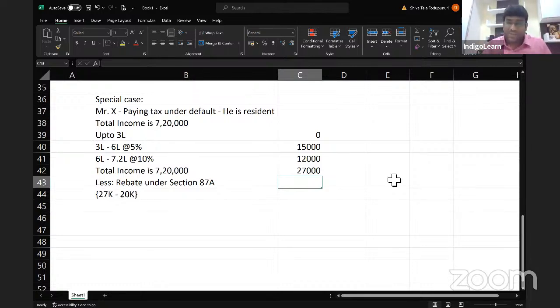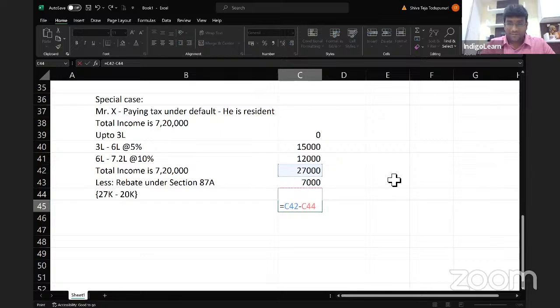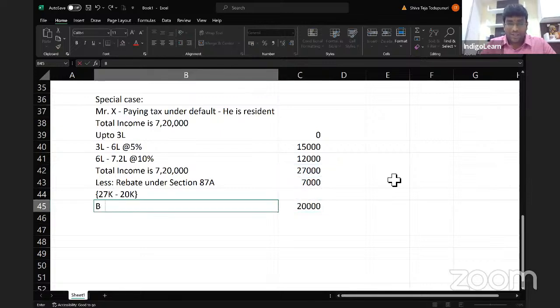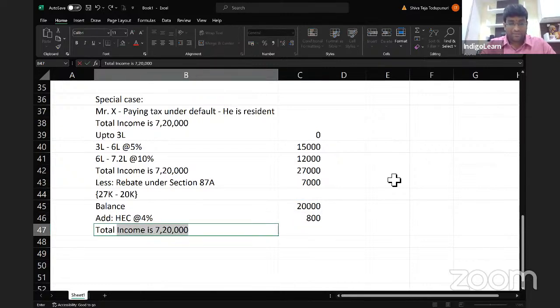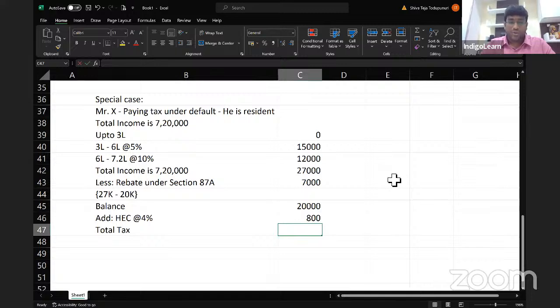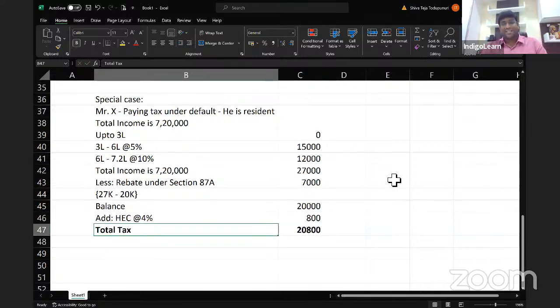We'll give you rebate of 7,000. And the balance will become 20,000. To that, I will add HEC at the rate of 4%. I'm sure we know what is HEC. Health and Education Cess. And the total tax will work out to 20,800.